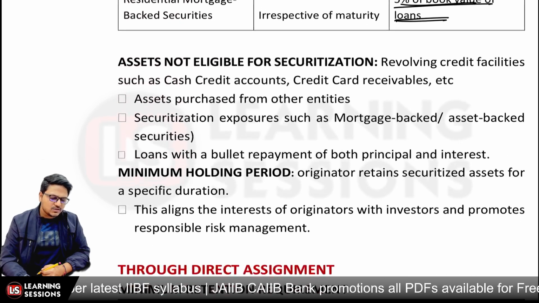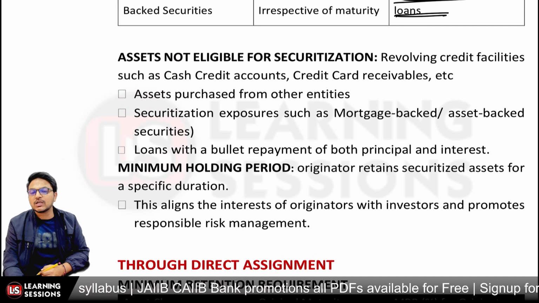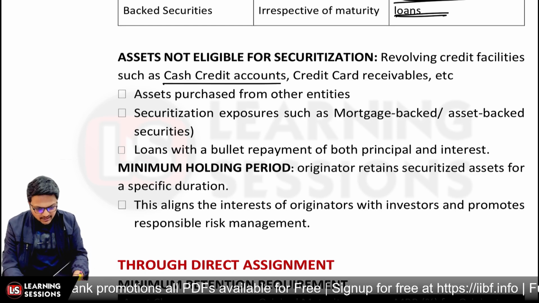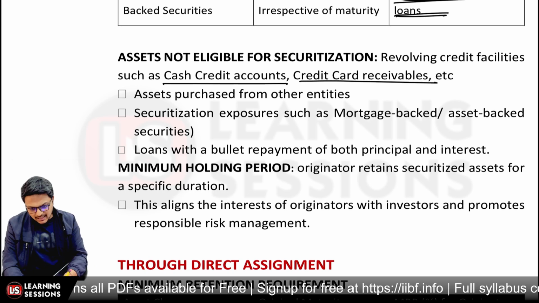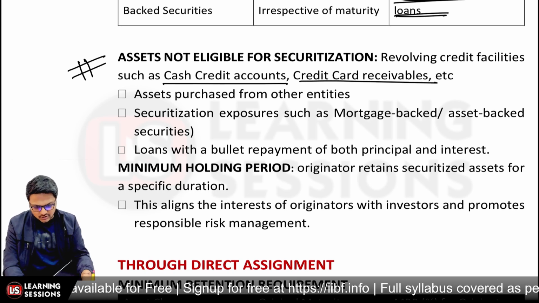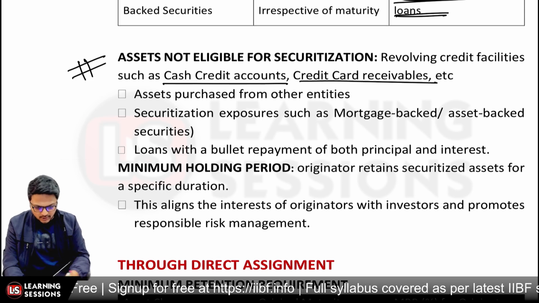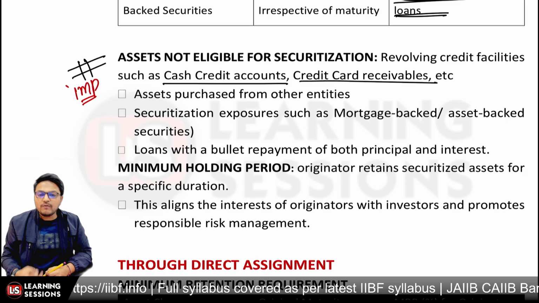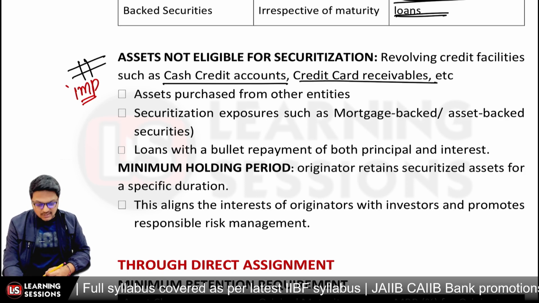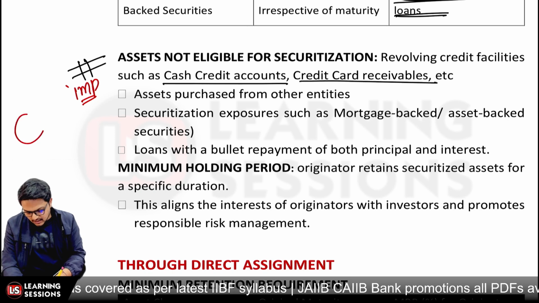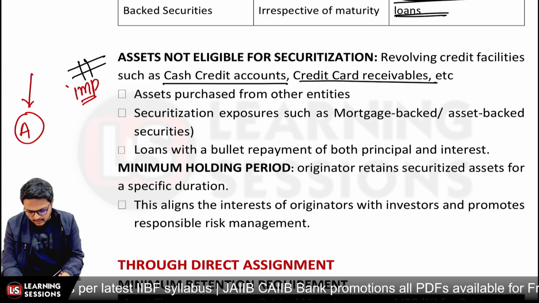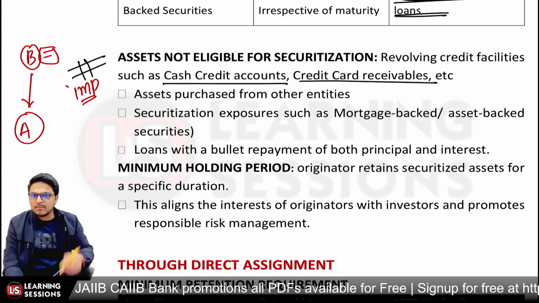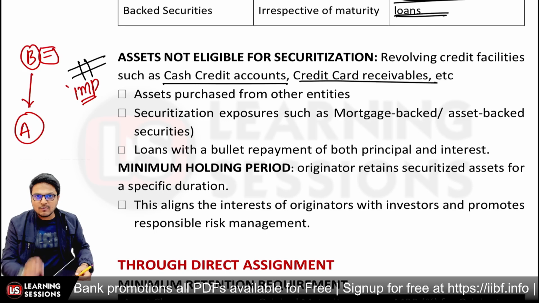Further, there are assets not eligible for securitization under the through securitization process. Revolving credit facilities such as credit cards, cash credit accounts or credit card receivables are not eligible for the securitization process, and it's quite an important point to note. Also ineligible are assets which have been purchased from other entities. Let's say bank A has purchased a loan from entity B. Securitization on those assets cannot be done because they have been purchased from another entity.